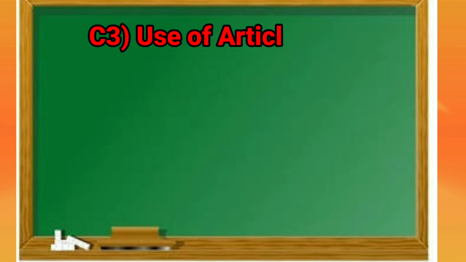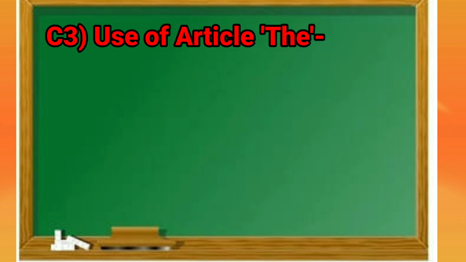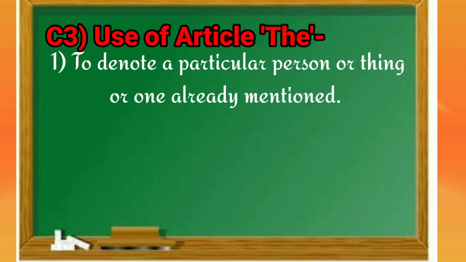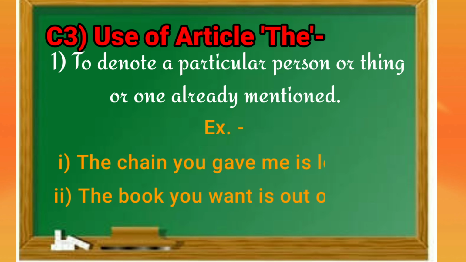Now, our next point is use of article the. The is very important, so there are some rules of using article the. First rule is to denote a particular person or thing or one already mentioned. Our examples are, the chain you gave me is lost. The book you want is out of print.